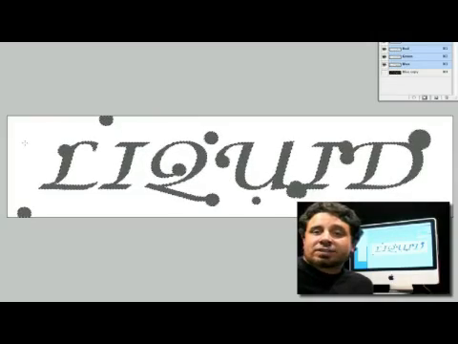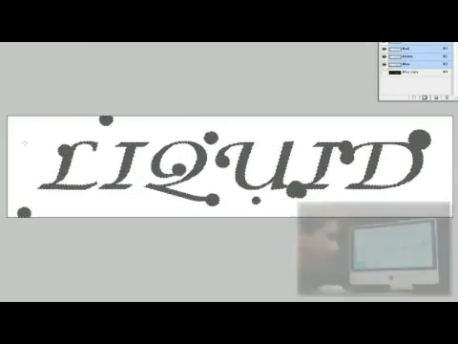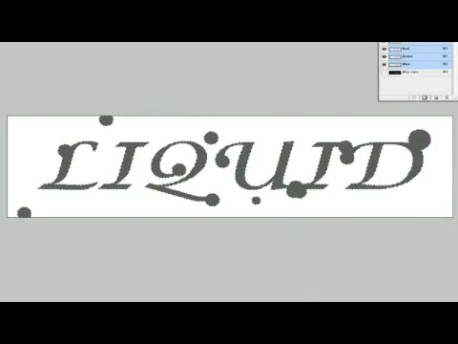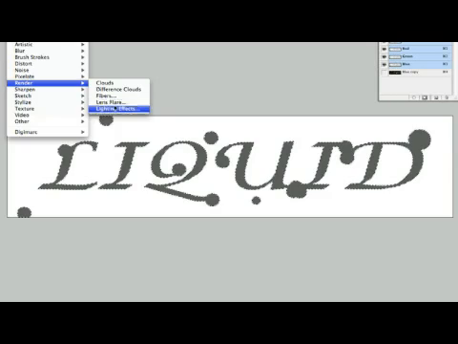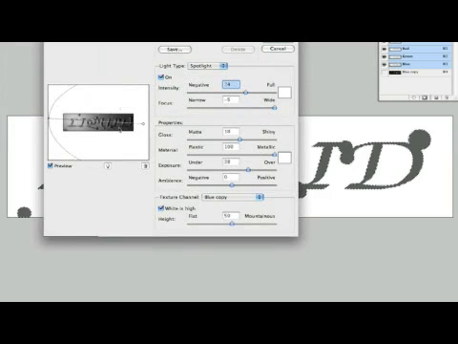Okay, let's add some lighting effects now to our text. Now what we're going to do is come up to our liquid here and just select it like I've done here. Just hit Command and select on the inside of our window here. And let's see, render lighting effects. That's going to be pretty good.